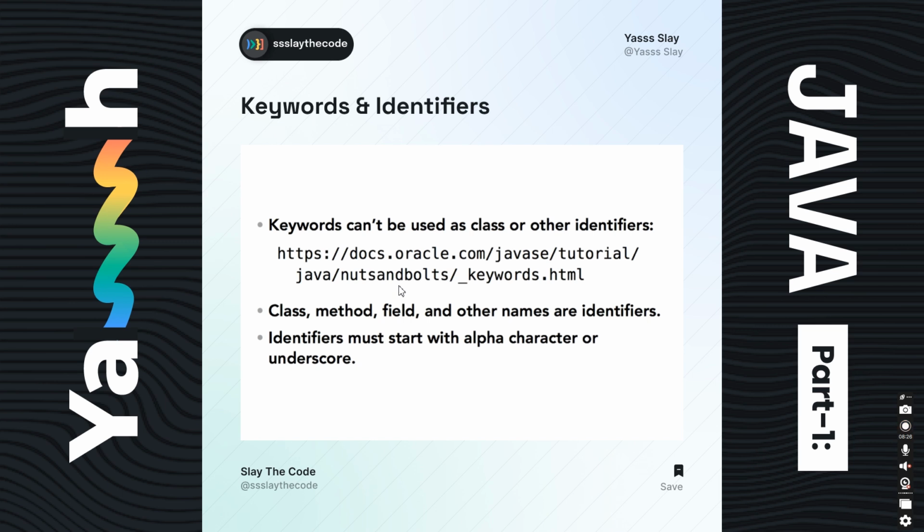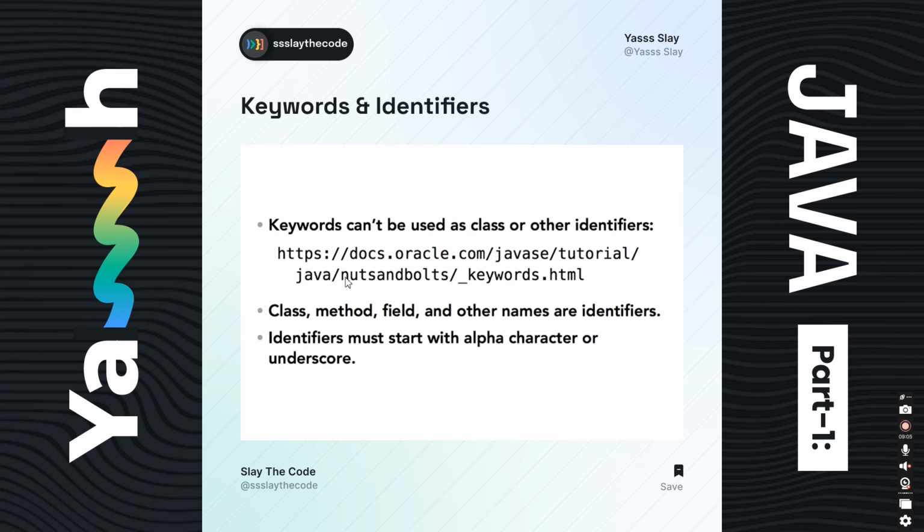Okay, now keywords and identifiers. Class, method, field and other names are identifiers, and an identifier must start with an alphabet character or underscore. It means we cannot give the name of a class, method, field or anything else starting with numbers or special characters. It must start with a character or underscore.